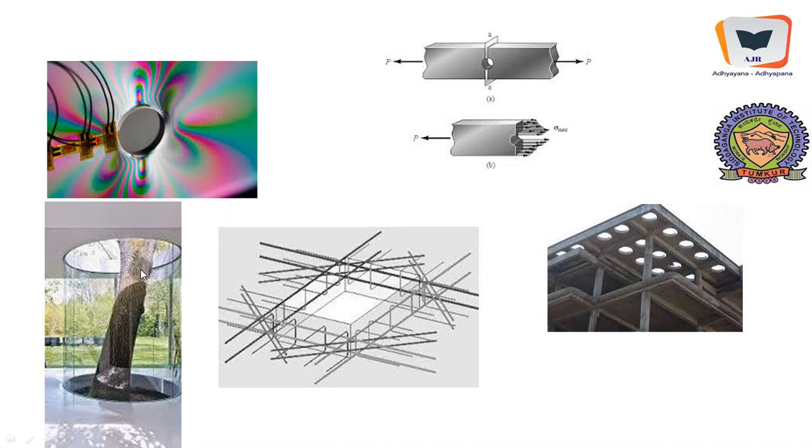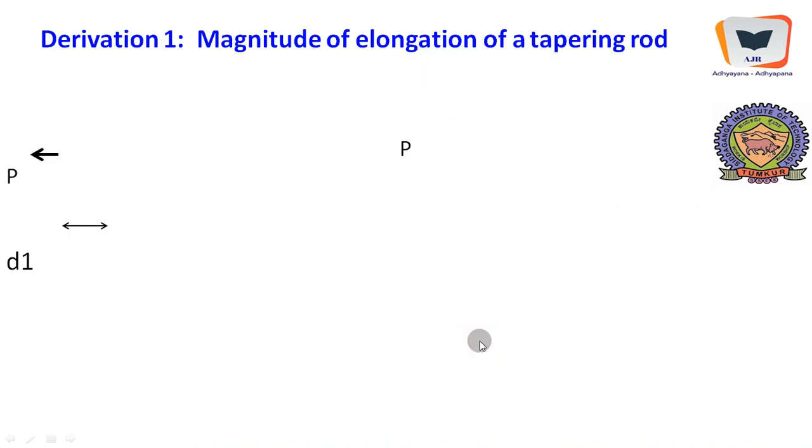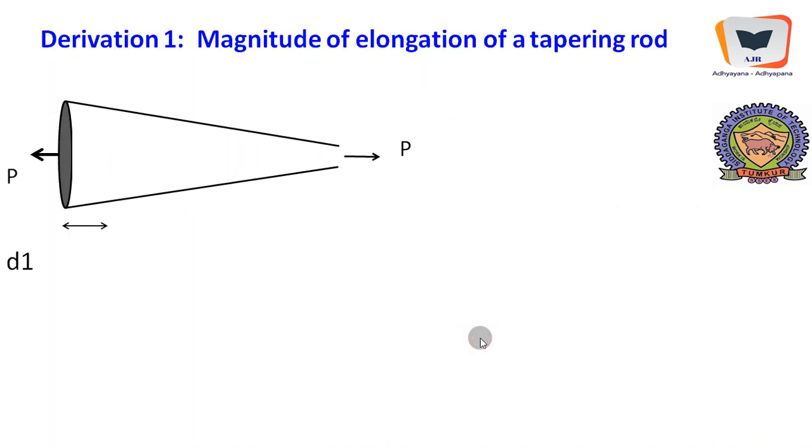And we have seen in buildings, in order not to cut the trees, a hole is created in the concrete slabs, and the stresses around this hole will be a little severe. The type of reinforcement to be placed to take care of the stress concentration will be something like this. Here also, for architectural purposes, holes are left, but they create severe stresses in the concrete slab. Anyway, we will go through the first derivation.